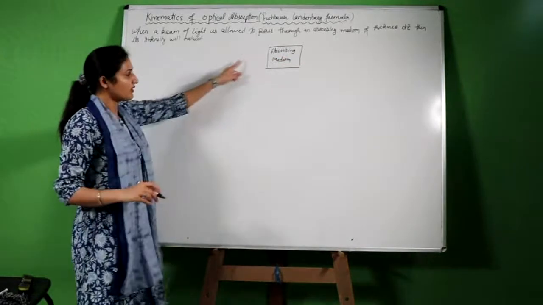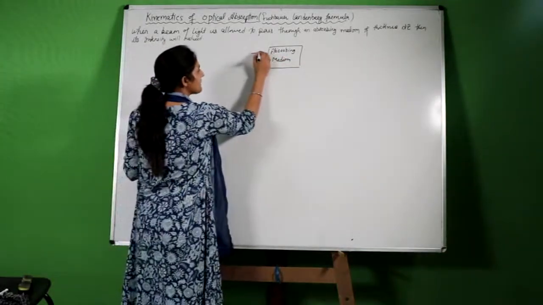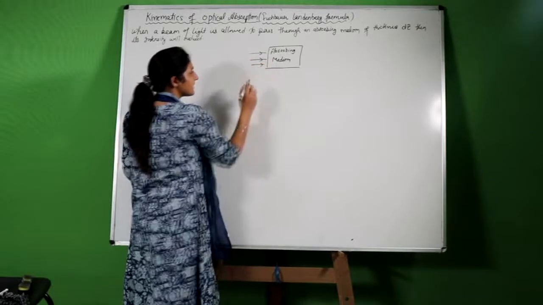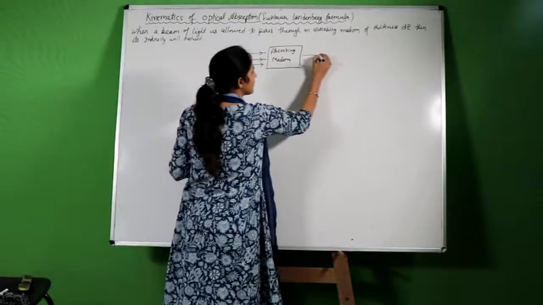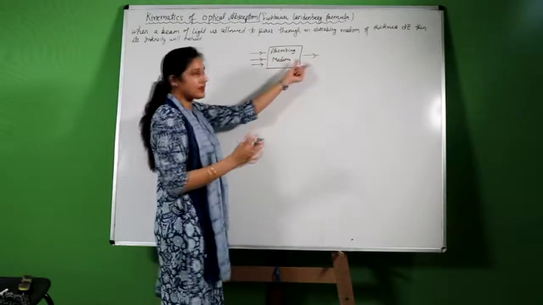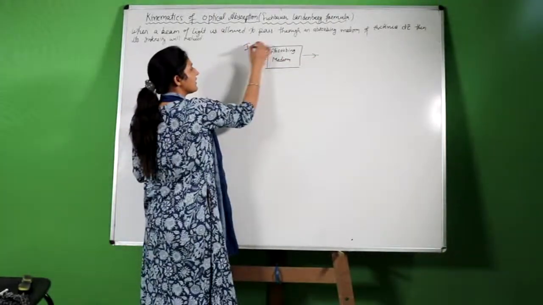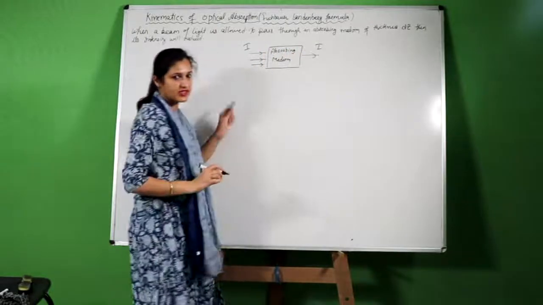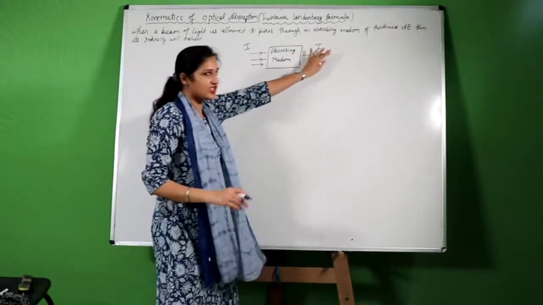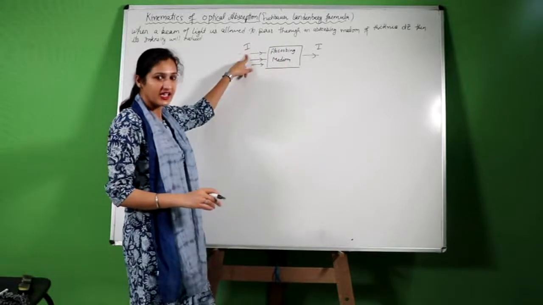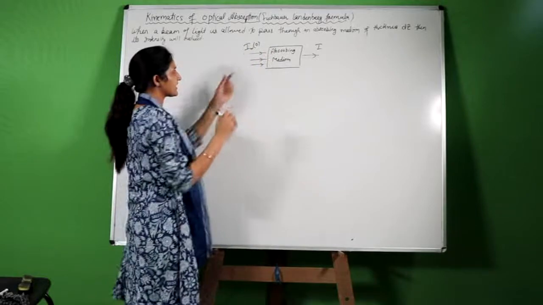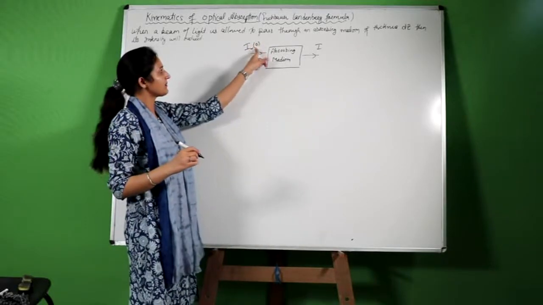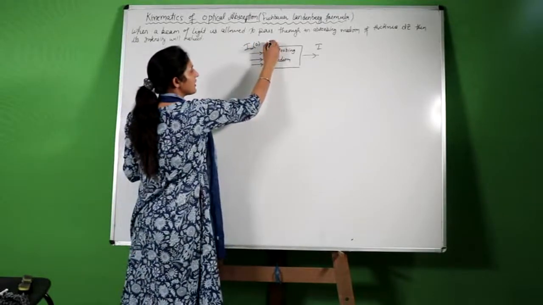When a beam of light is allowed to pass through this absorbing medium, this is the input intensity and the output intensity after passing through the absorbing medium. These two intensities will not be equal. The output intensity will be less than the input intensity. Let us say this intensity is I omega 0, that is, it has not passed through any thickness. This axis represents the thickness. Here is thickness 0, and here, let us say, z.